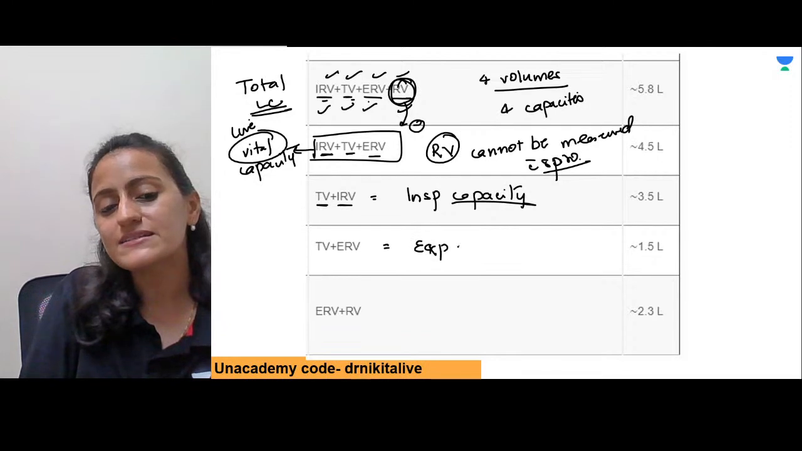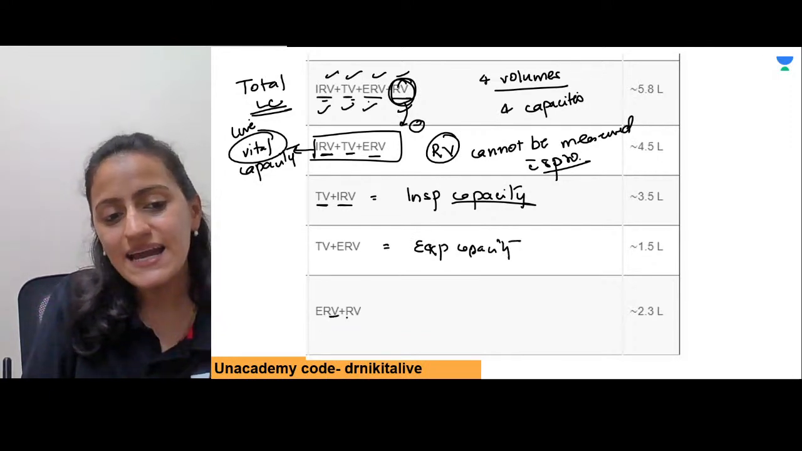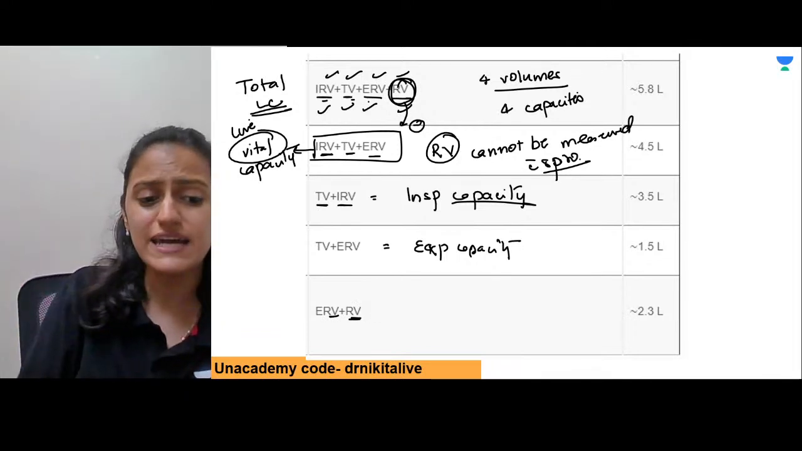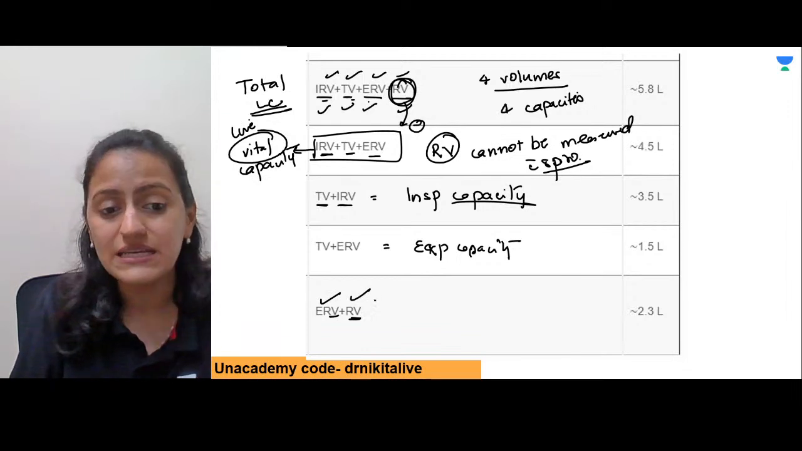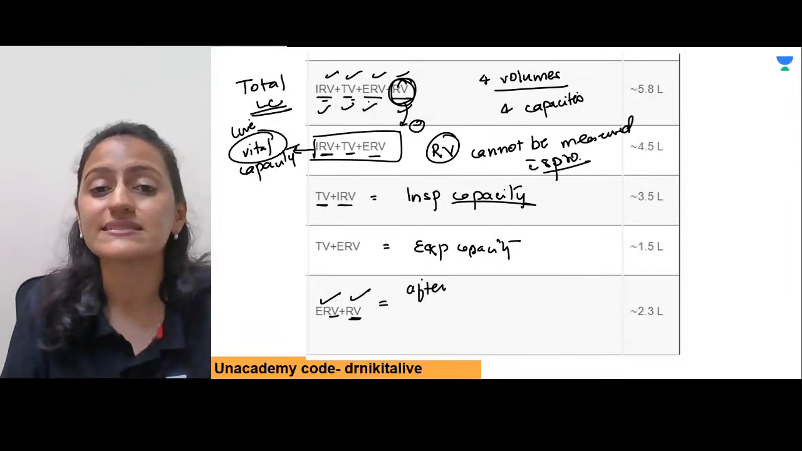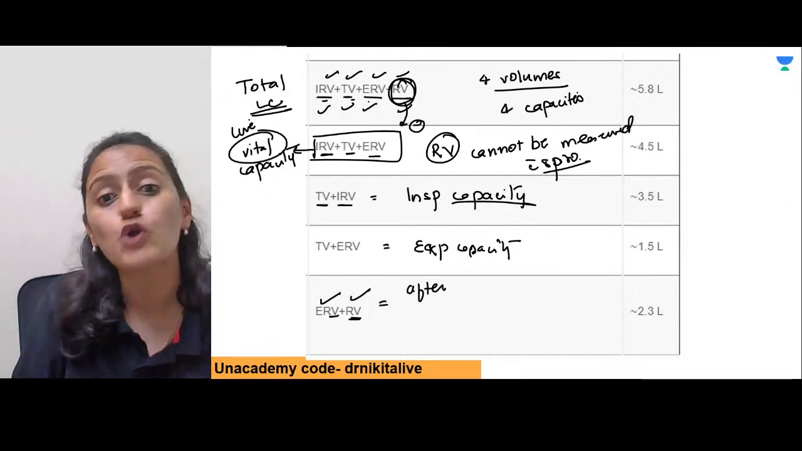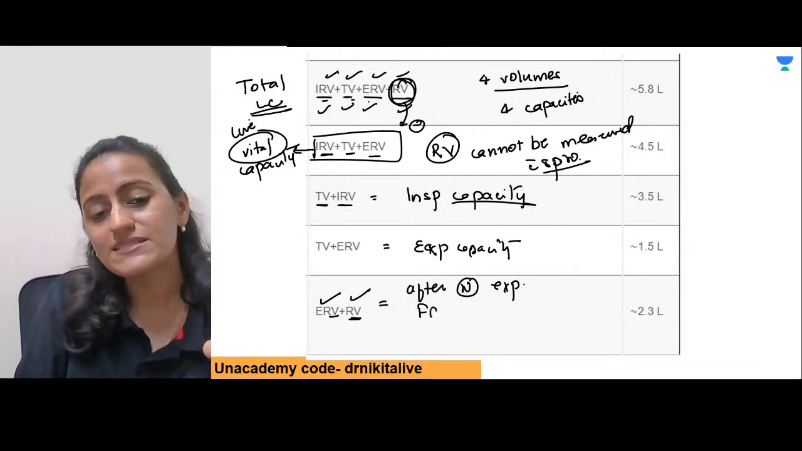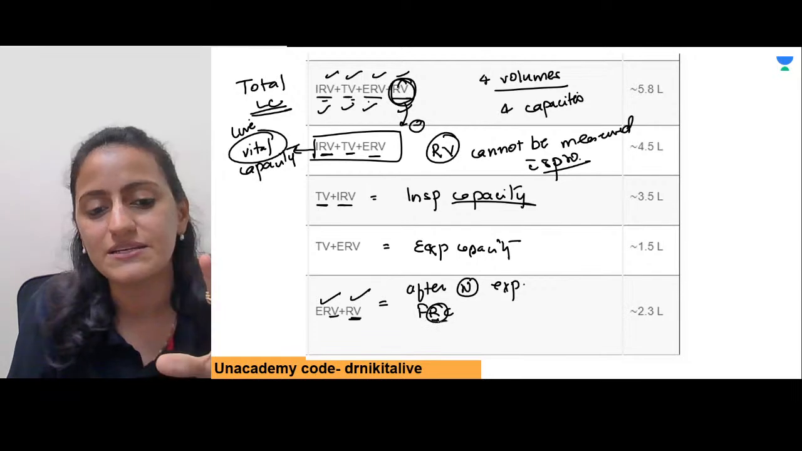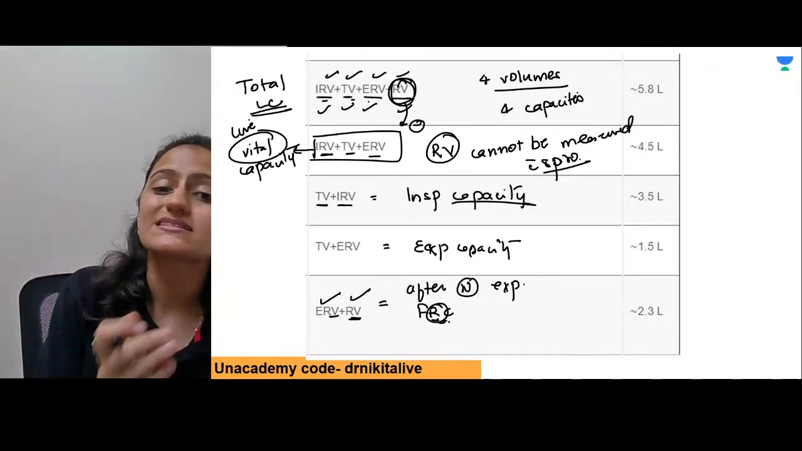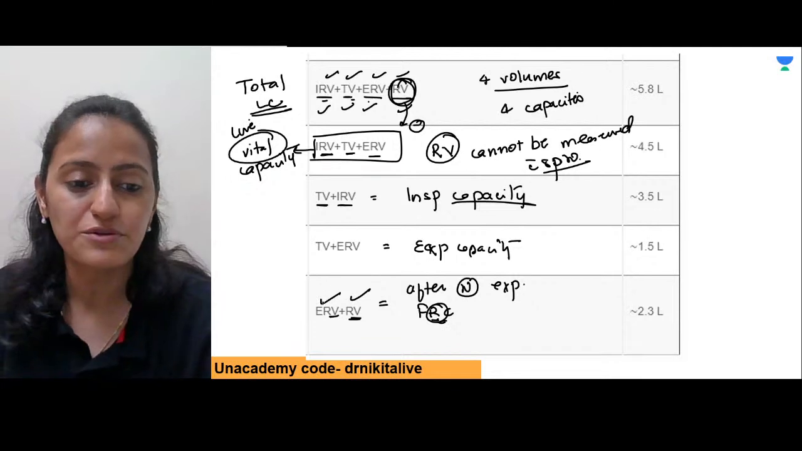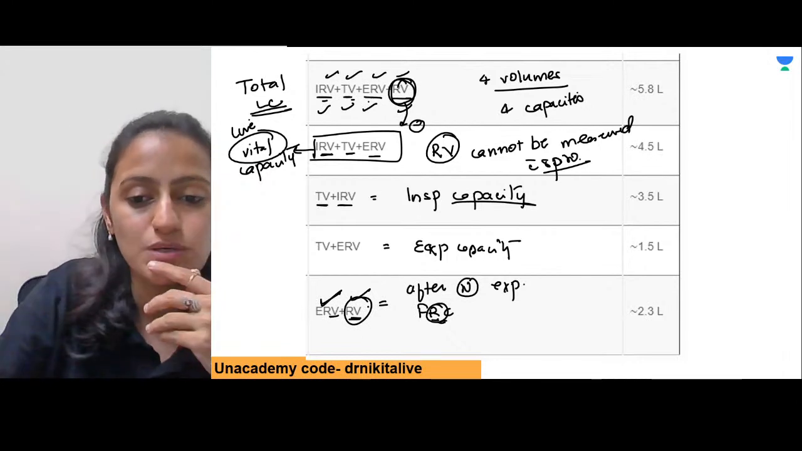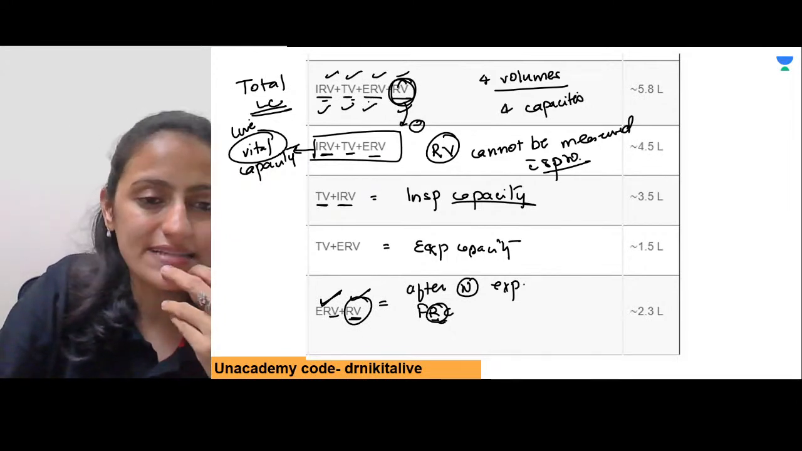TV plus ERV is expiratory capacity, and ERV plus RV, that is your residual volume which is there, right? ERV plus RV, this is basically remaining in the lungs. ERV plus RV remains in the lungs after normal expiration, effortless. So this is functional residual capacity. The residual capacity is the sum of 2 volumes that you have, the expiratory reserve volume and the residual volume. Okay, so these are the 4 capacities that we have.